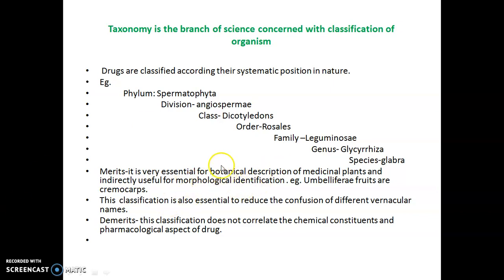However, this system of classification, although it looks appealing, has a limitation: many drugs are not entire plants and represent parts of the plant that have been processed systematically. This system of classification also fails to take into account the chemical nature of the active constituents and the therapeutic significance of the drug.